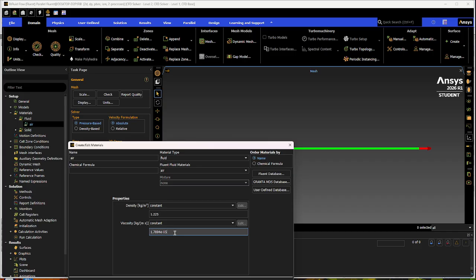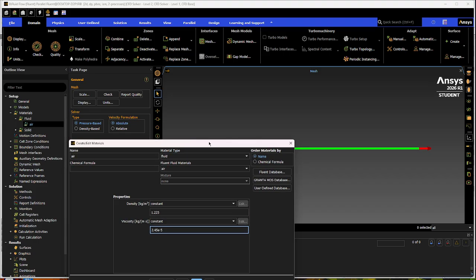And I ended up getting 2.45 e to the negative 5. So just pick a Reynolds number that keeps your flow laminar, and then play around with the values.